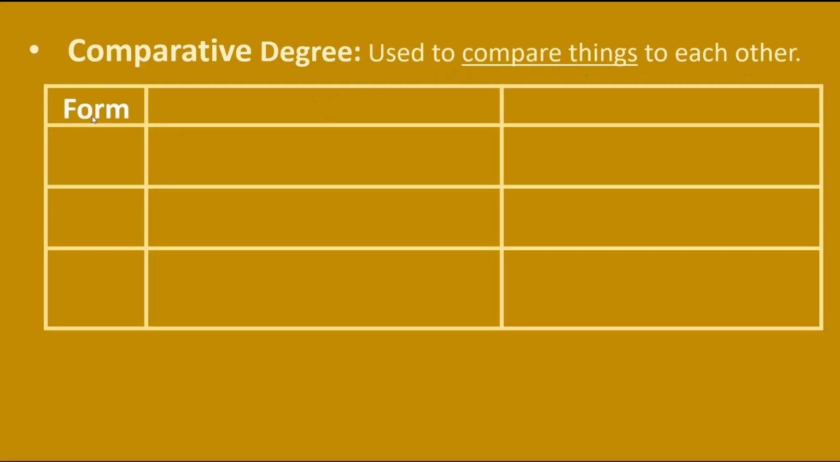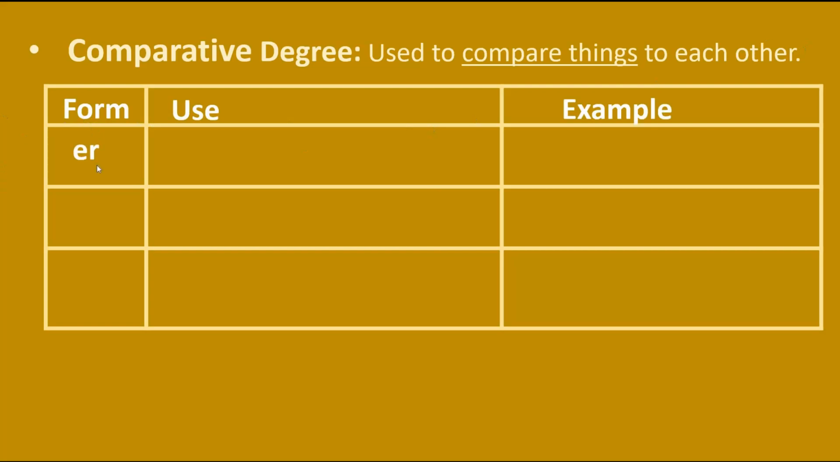Next degree is comparative degree. Comparative degree is used to compare things to each other. Let's look at the table below. We have here first form, use, and example.